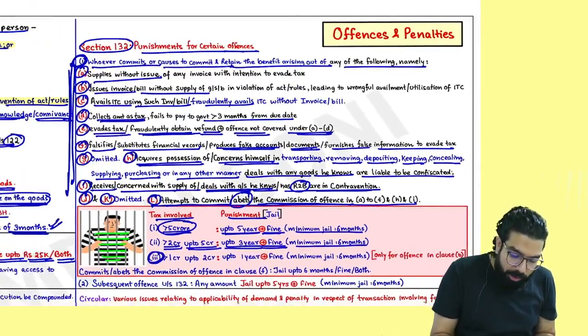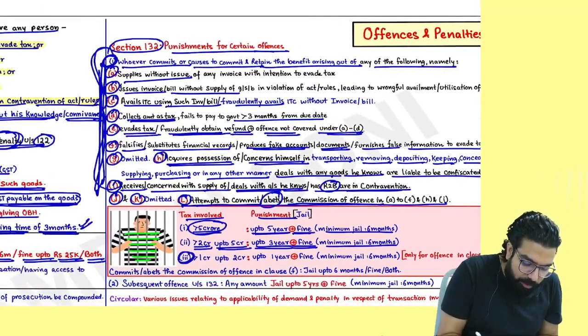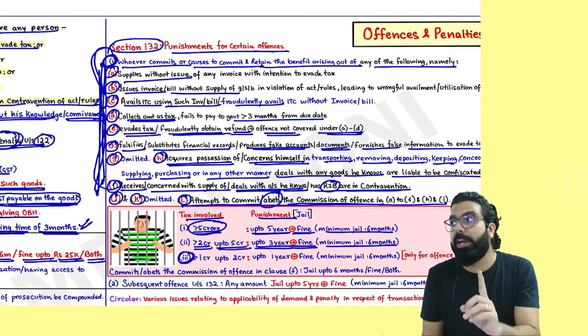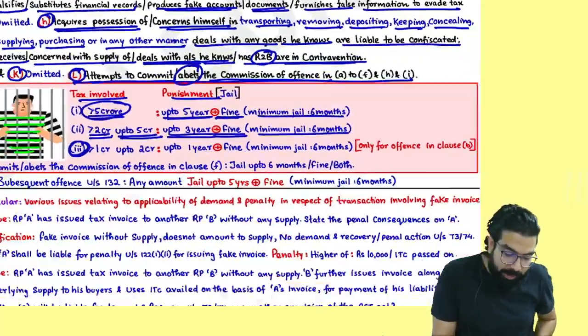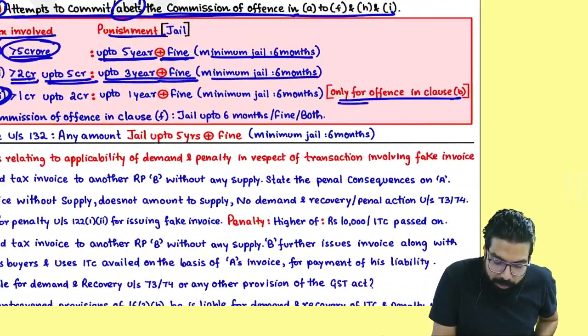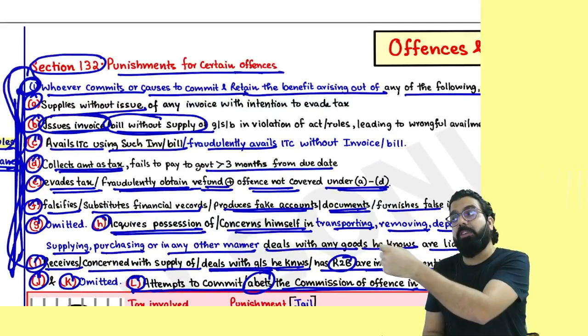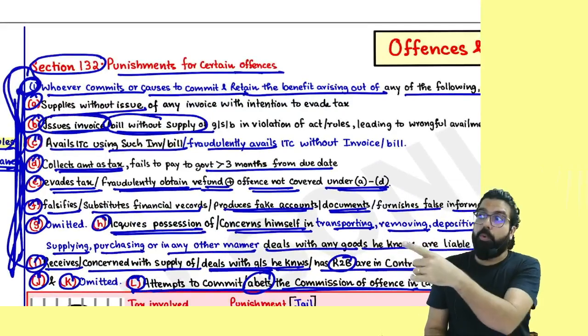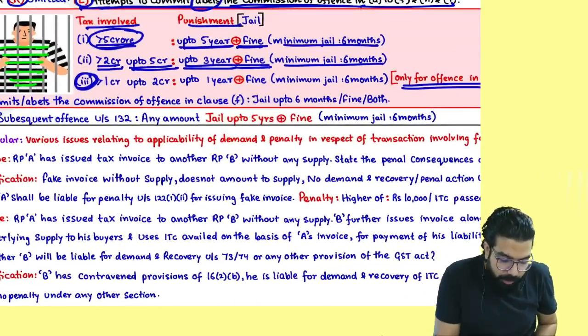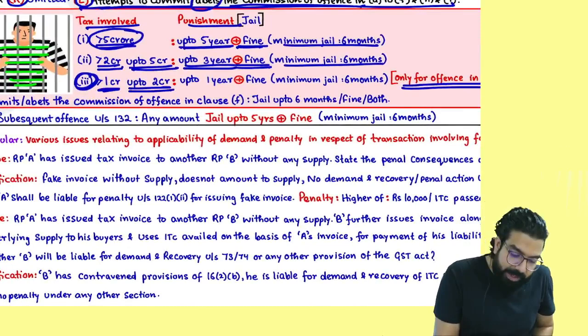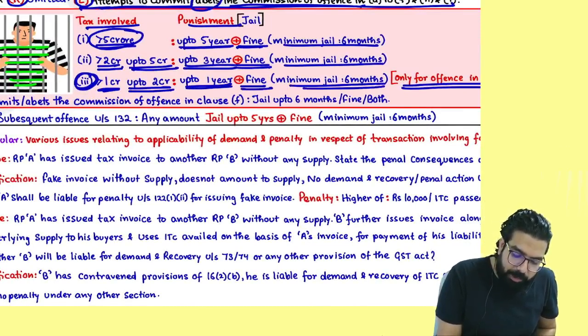It means for all these offenses, you will be sent to jail only if the amount is more than 2 crore. But sir, in case of the clause B offense, what is clause B, everyone? Bogus invoice, issuing invoice without supplying. Government says bogus invoice, I am very angry. If you do a bogus invoice case, more than 1 crore, up to 2 crore of tax amount involved, then also you will go to jail up to 1 year plus fine, and minimum jail will be 6 months.